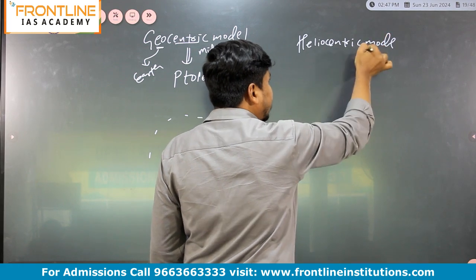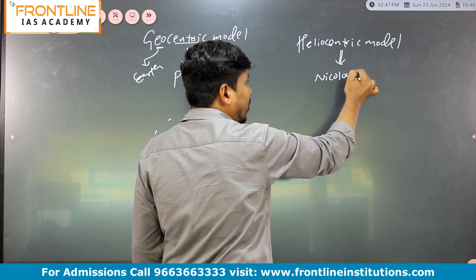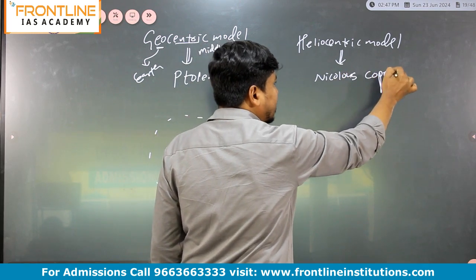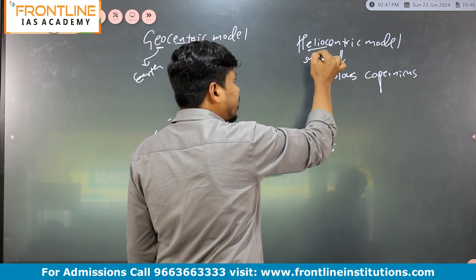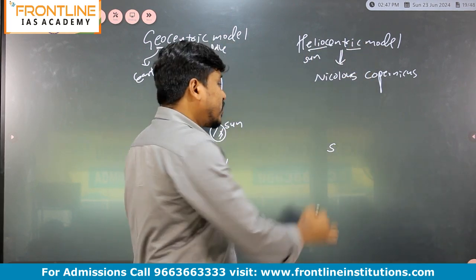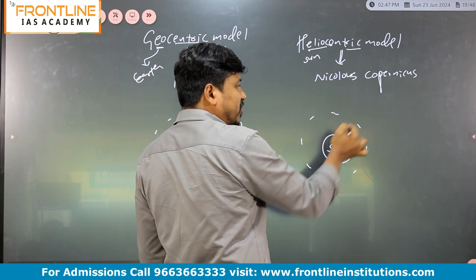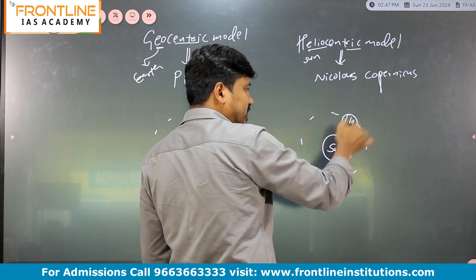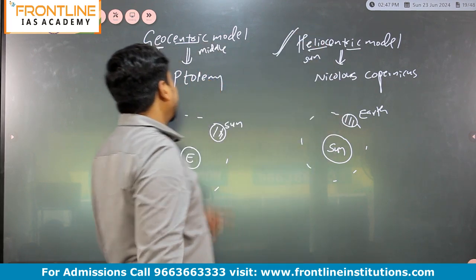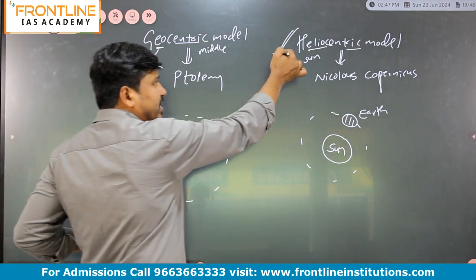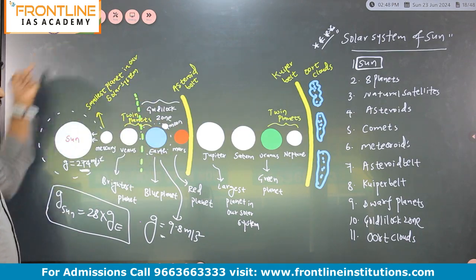This heliocentric model was proposed by Nicholas Copernicus. According to this model, helio meaning Sun and centric meaning middle, the Sun is at the middle, and all the objects of our solar system are revolving around the Sun, including Earth. Presently this is the accepted model, and the geocentric is the rejected model. Presently we have the heliocentric model, as per which the Sun is at the center and all the objects revolve.